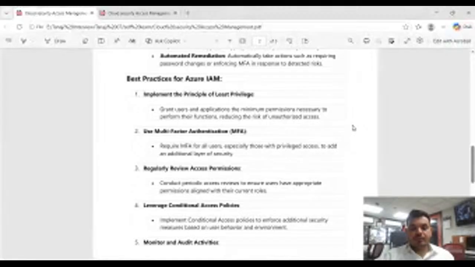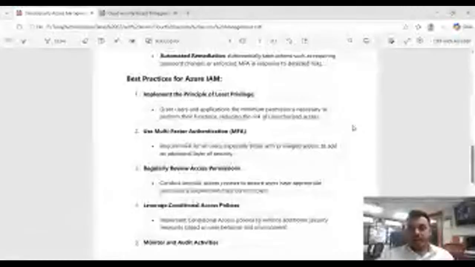Regularly review access permissions: conduct periodic access reviews to ensure users have appropriate permissions for their current role.